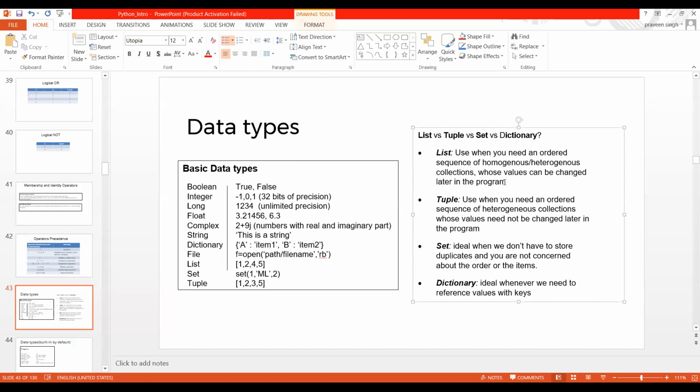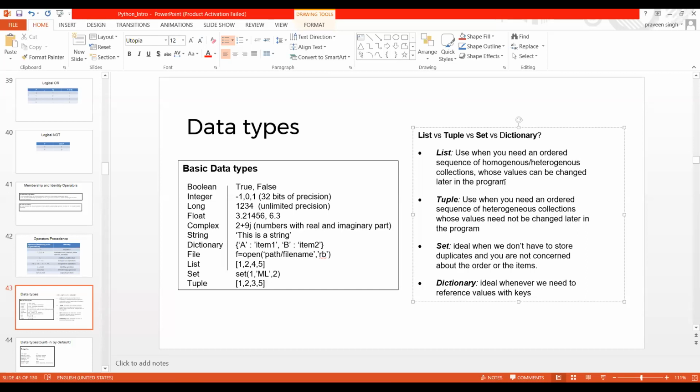Let me describe what exactly a list is. A list is used when we need an ordered sequence of homogeneous or heterogeneous collections, whose values can be changed later in the program. Suppose you have created one list, and it is in some sort of order, a kind of sequence.